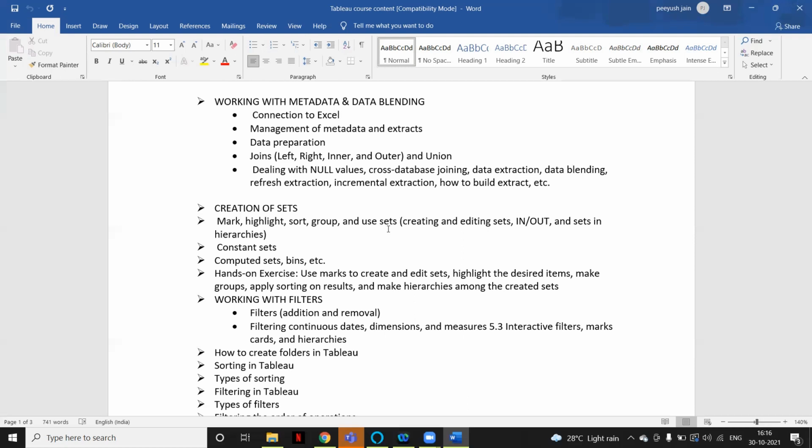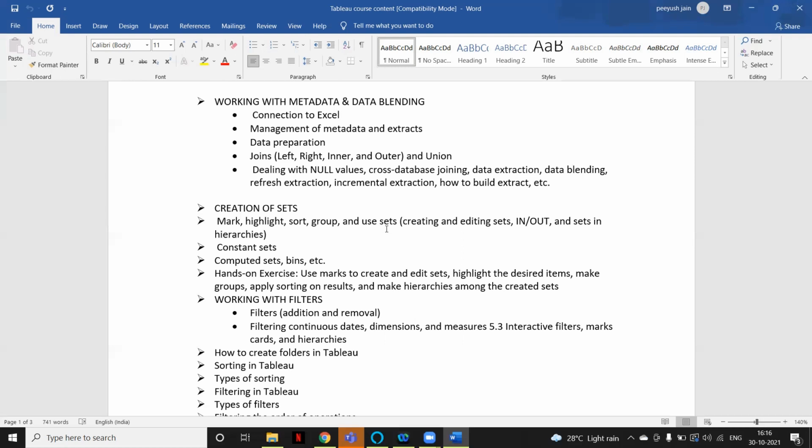First we will understand the theoretical part: what LOD is, how it works, and where we can use it. We have around 3 or 4 types of LOD in Tableau. We will see every LOD in detail, how you can use it, and how you can even explain it in the interview.